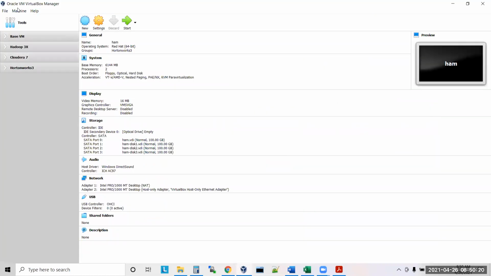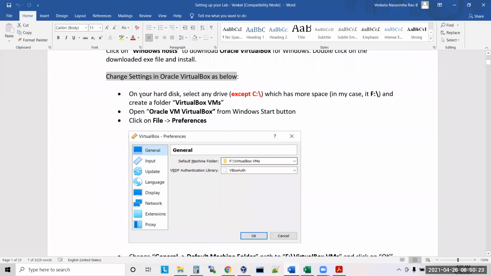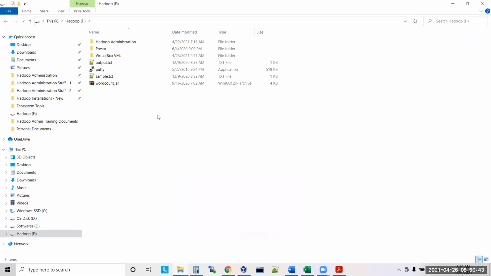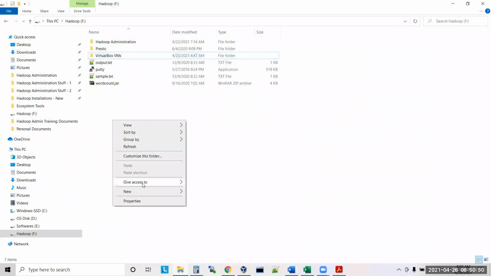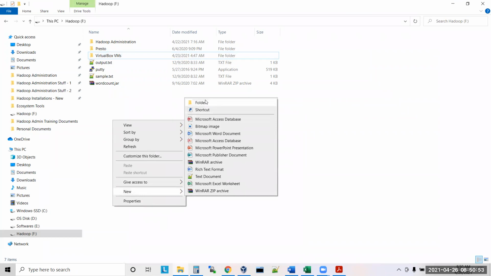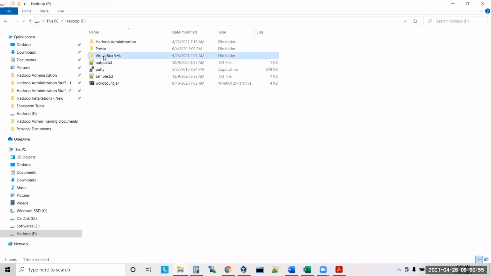What are the changes you need to do? Open your hard disk, and on your hard disk select any drive except C. Sir, I have only C drive. If you have only C drive, then ignore this step. Otherwise, in my scenario, I'm taking F drive. Inside this, I'm creating a directory. What is the directory I'm creating? VirtualBox VMs. Right click, new, folder, and give this name.